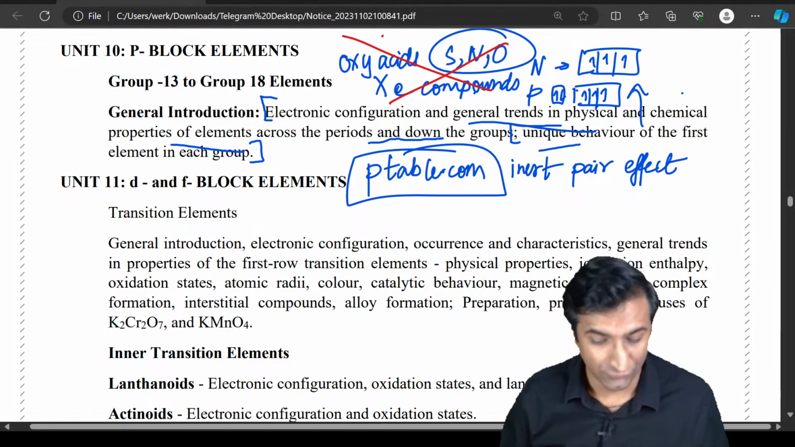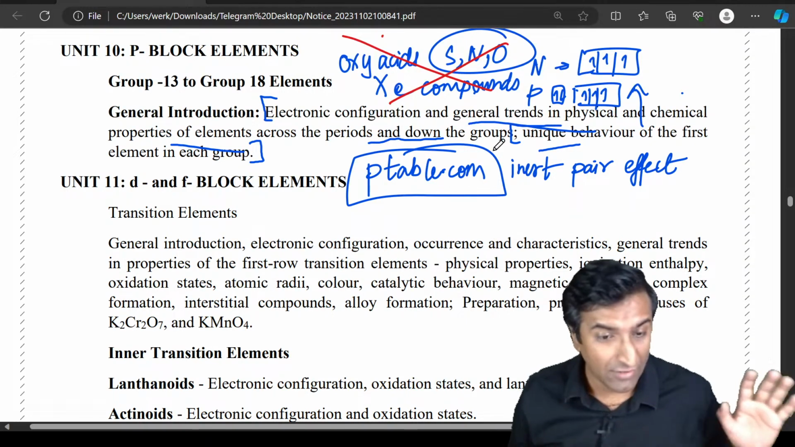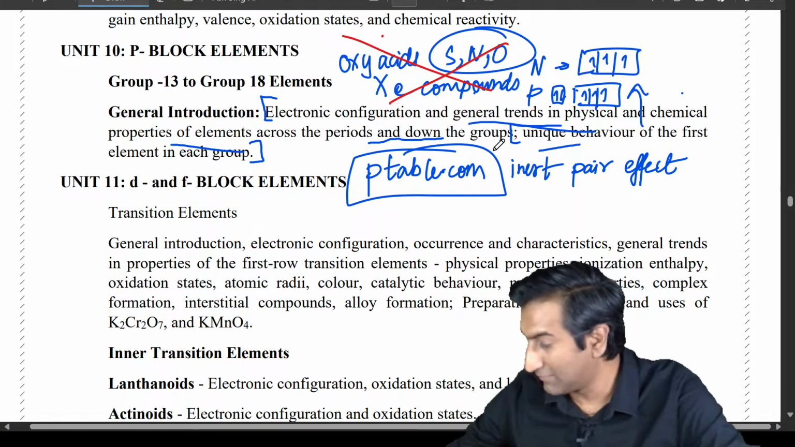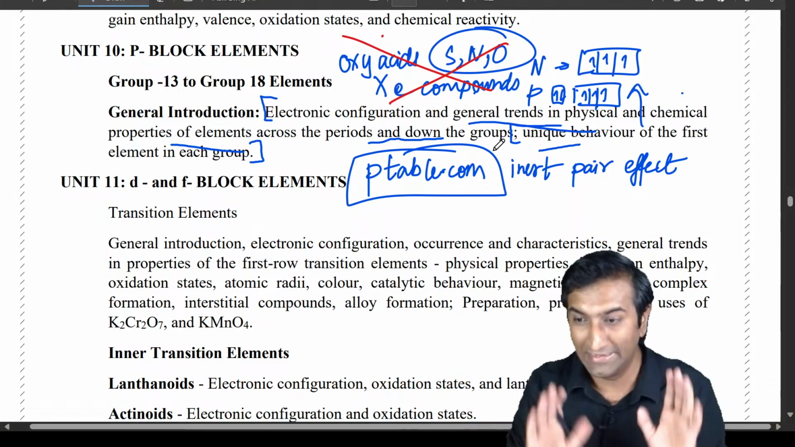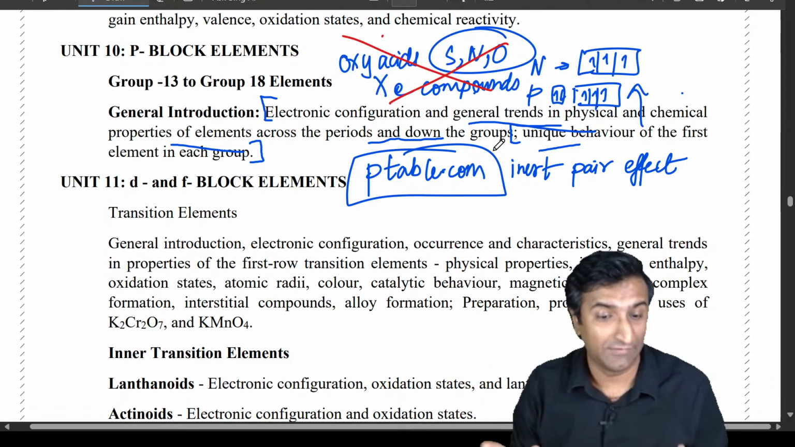Do you guys have any doubts in this? What I'm talking about right now? P block mein, are you clear on P block? I know there's not much of a thing to understand here as such, but I'm just literally reading it out and making sure that you understand what this is trying to say.